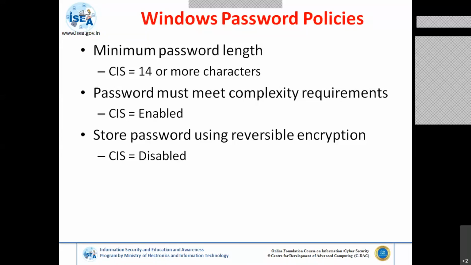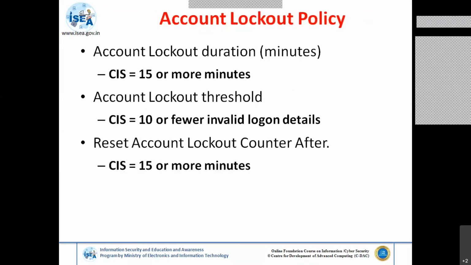So whichever hackers and attackers are there, he again goes and tries with the same process. Okay, same process or same method. So it may take him more time again to break the password. So these are some of the things with respect to the Windows policy, account lockout policy.